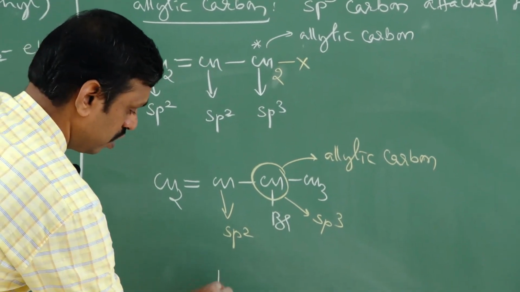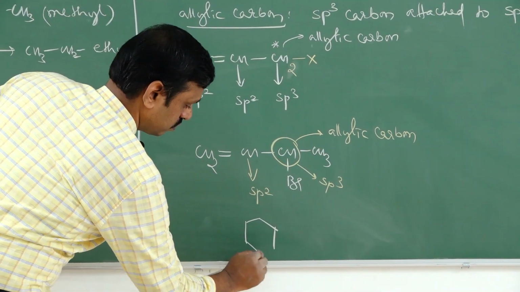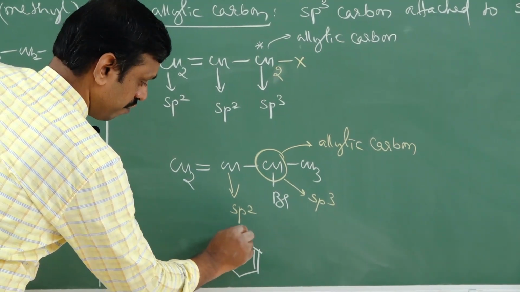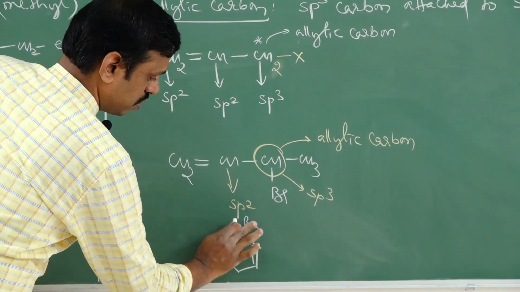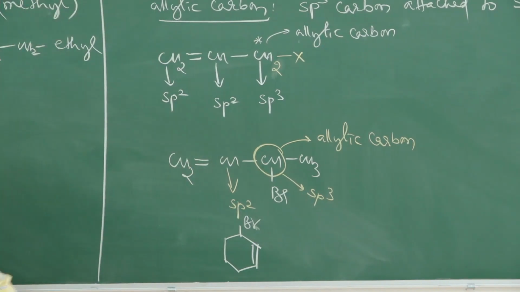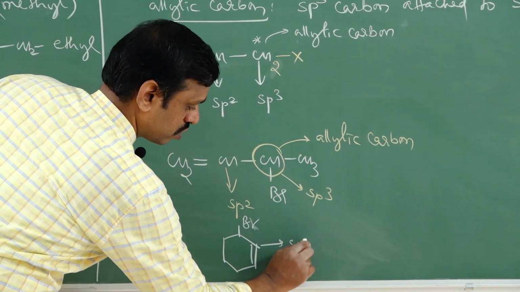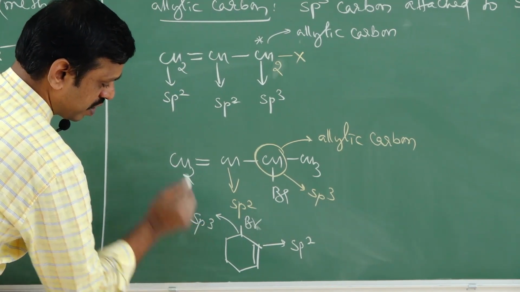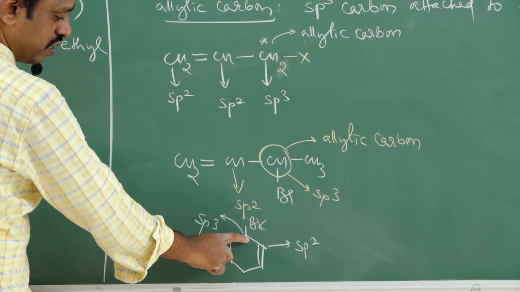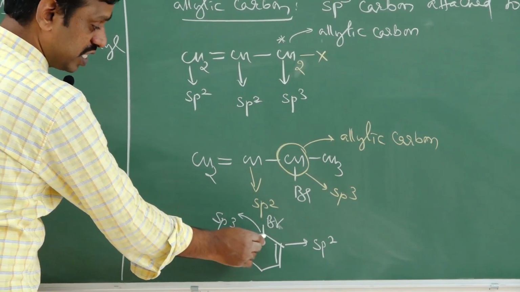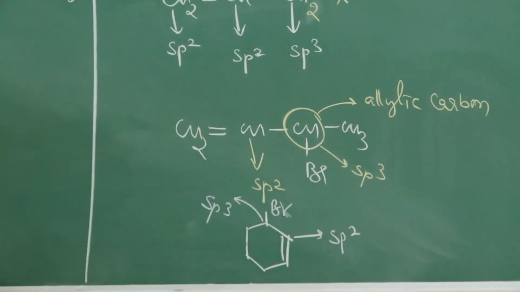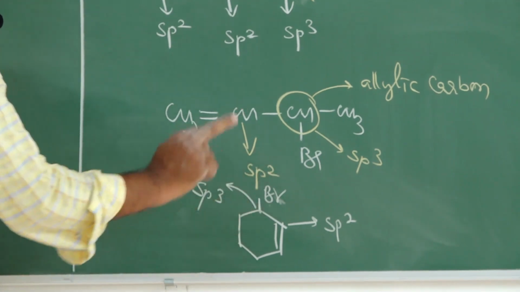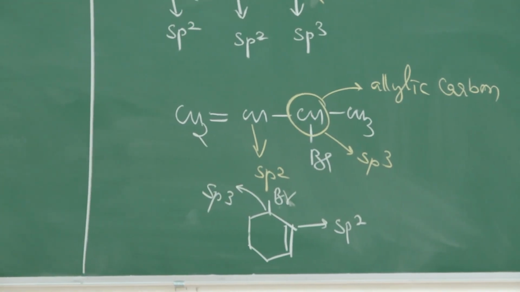Like one more example, take cyclohexene, right? Cyclohexene. Now if bromine is present here, a Br group is present here, come on tell me. This is also an sp2 carbon, students. Now which carbon is this? An sp3 carbon. This sp3 carbon containing bromine is attached to an sp2 carbon. Therefore this carbon is an allylic carbon. On the allylic carbon bromine is present, therefore it is called an allylic bromide.